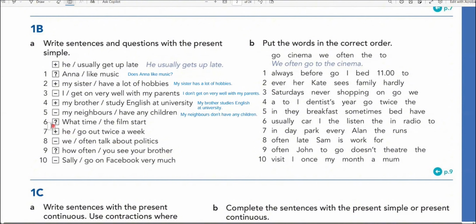Number six is a question. What time the film start? So what time does the film? What time does the film start?